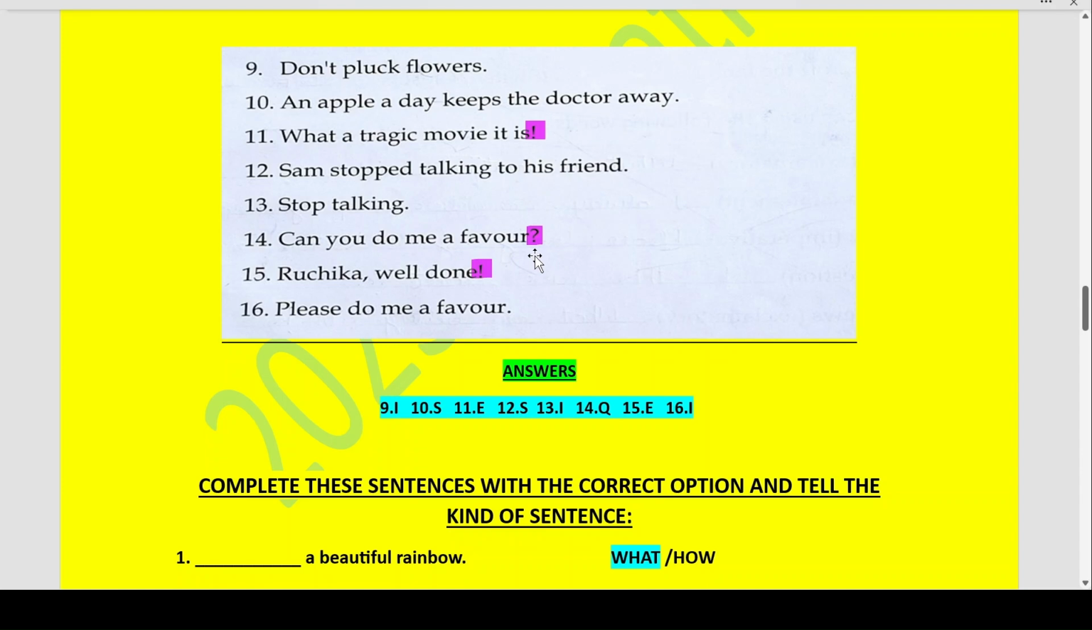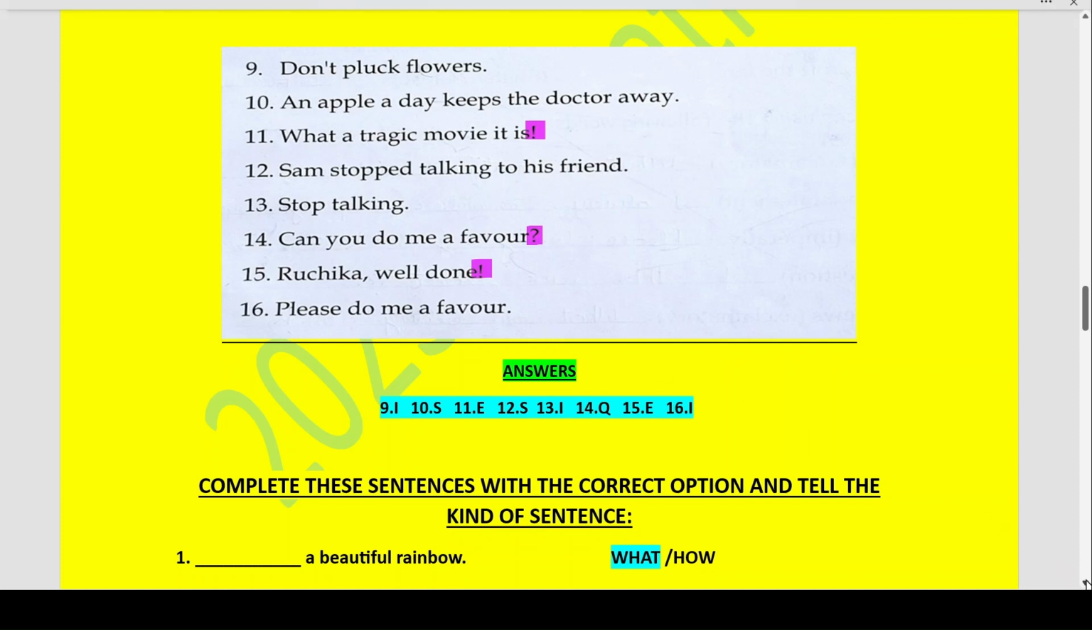Can you do me a favor? Question mark, is again an interrogative sentence, so Q. Ruchika, well done! Exclamation mark. So this is again an exclamatory sentence. Please do me a favor is a request, so it is an imperative statement.